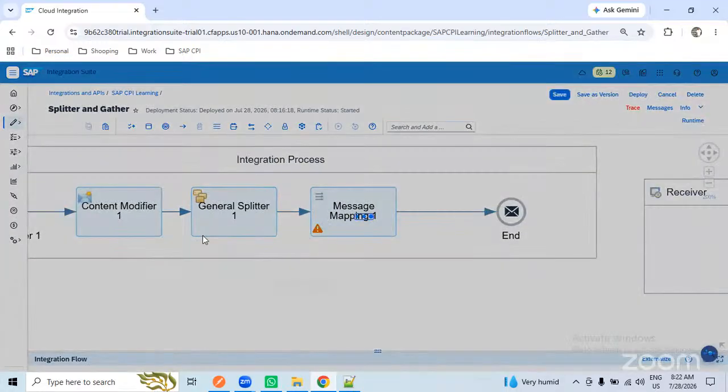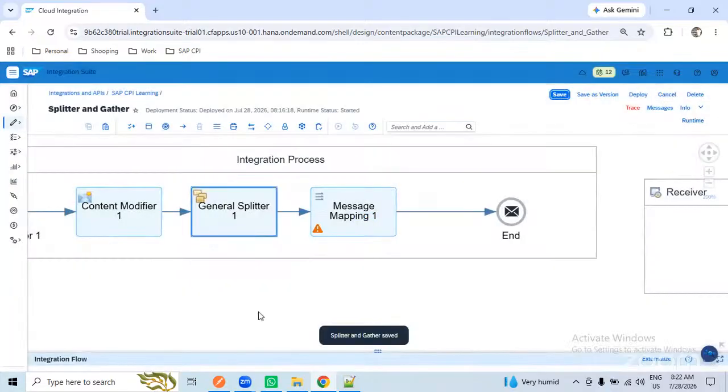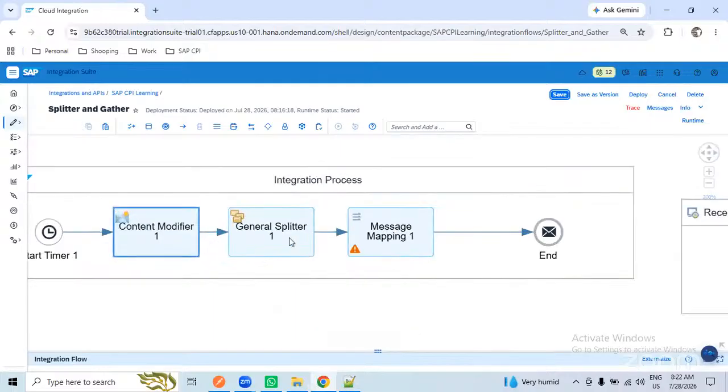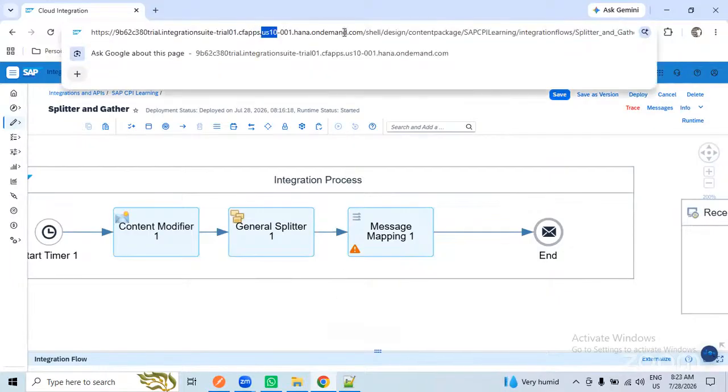Okay, so the reason why the client cannot accept the data. If we are getting 100 employees and I send all 100 employees directly to the client with the URL, it won't accept. The client will provide the URL like this. So consider this is the URL.